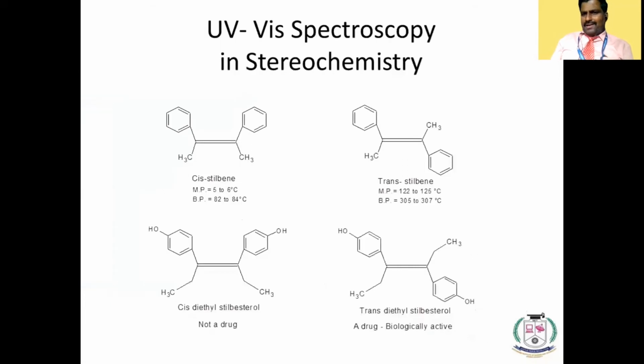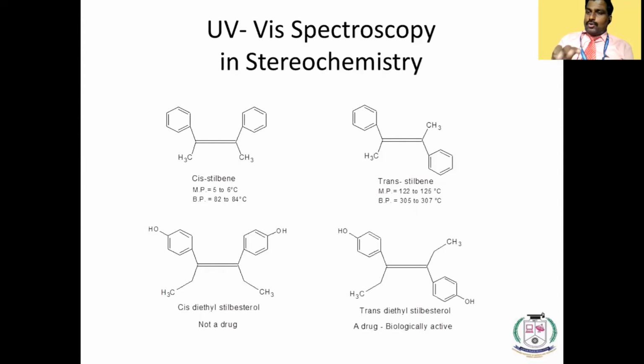Okay. Similarly, stilbene, cis stilbene and trans stilbene. You see that both have the same molecular formula. The structural orientation of these benzene rings is on the same side and opposite side. Stilbene cis and stilbene trans. And similarly, stilbestrol. See that the cis compound is not a drug and the trans compound is a drug.